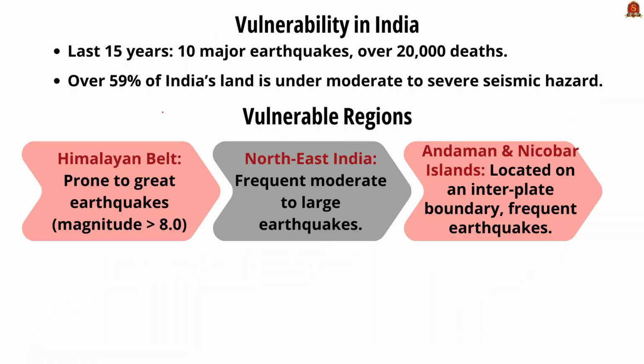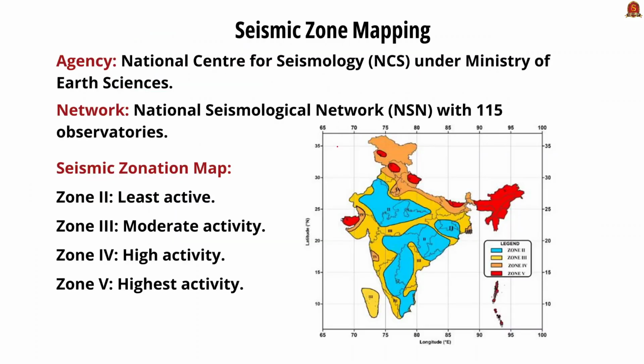According to NDMA, during the last 15 years, the country has experienced 10 major earthquakes that have resulted in over 20,000 deaths. As per the current seismic zone map of India, over 59% of India's land area is under threat of moderate to severe seismic hazards. You can see that in the map given here. Here zone 5 is the highest zone of danger.